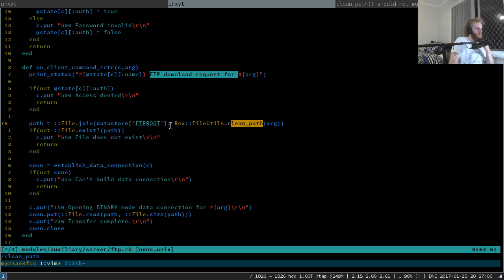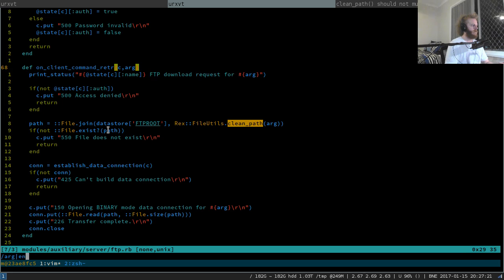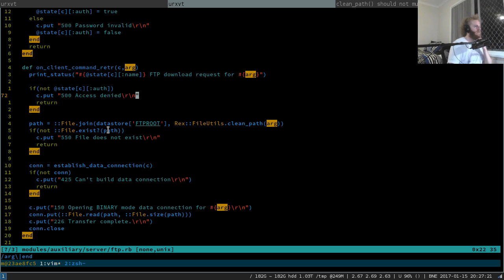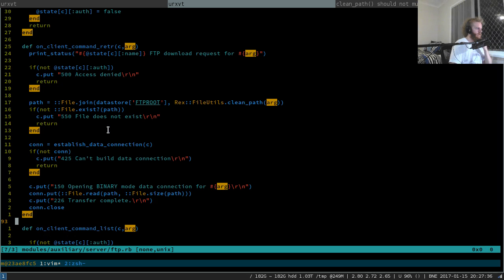Path equals clean path arg. If not file exists path, blah blah blah. Is arg used anywhere else? Arg will end. That's just input to the client, that's fine. Yep, arg isn't unsafely used up until the end.